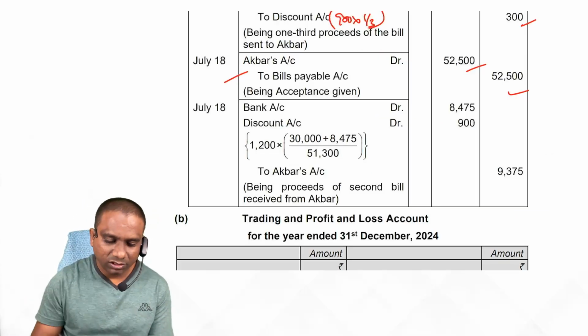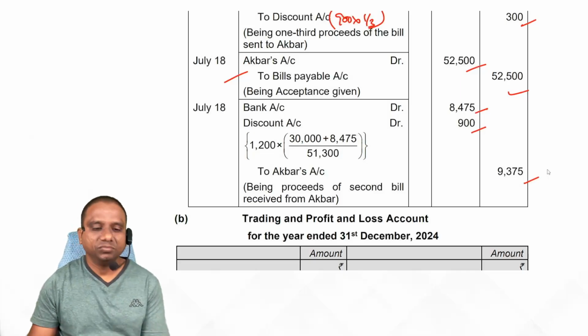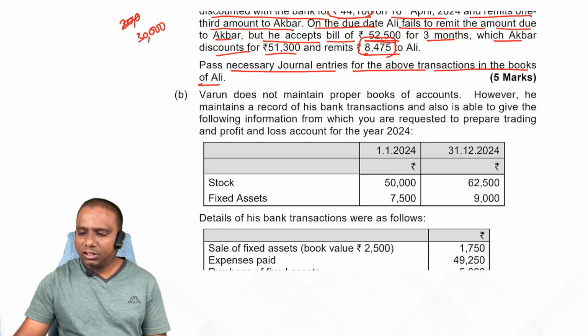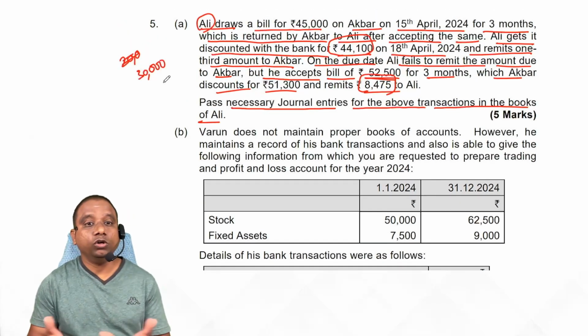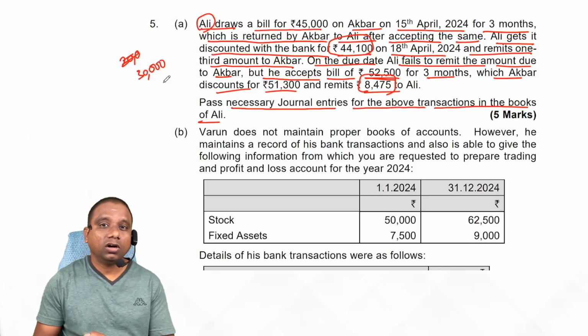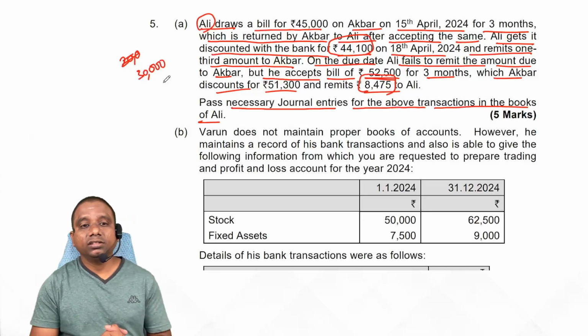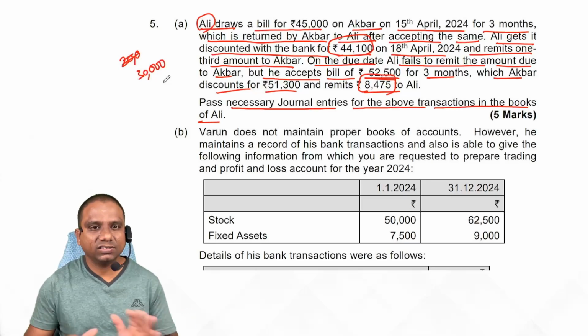So finally, look at the entry: bank account debit, discount account debit, and Akbar account. That's it. After that, what happened? We don't know whether the bill is honored or dishonored, or whether Ali became insolvent. If he became insolvent, what is the amount paid? We don't know all these things.